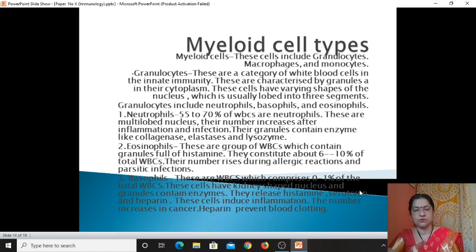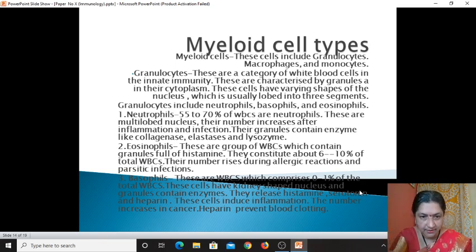The basophil is also one of the important types of granulocyte in the WBC, but it comprises about 0 to 1% of the total WBCs because the number is less here. In basophil, we find a kidney-shaped nucleus along with the granules. The number of basophils increases particularly in leukemia and certain types of cancer. These basophils release certain mediators, including heparin, serotonin and histamine, and they are also responsible for inducing inflammation.